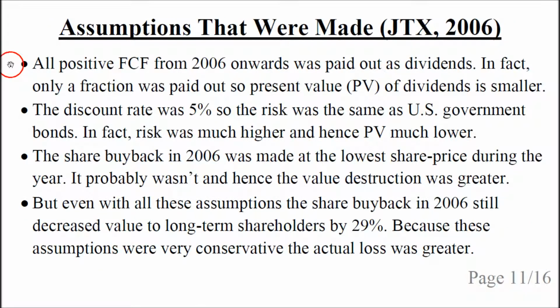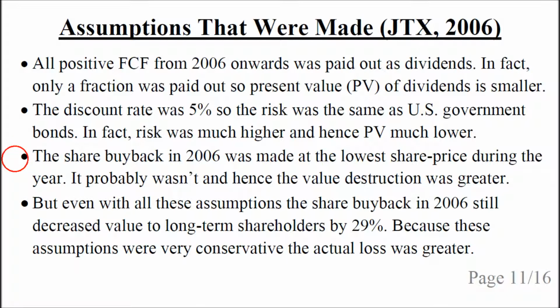We made a number of assumptions in these calculations. We first assumed that all the positive free cash flow from 2006 and onwards was paid out as dividends. In fact, only a fraction of the free cash flow was paid out, so the present value of dividends was much smaller than the number we used. And this means that the value destruction from the share buyback was much greater. The discount rate we used was 5%, which means that the risk was the same as US government bonds, but in fact the risk was much greater, and hence the present value was much lower, and again the share buyback destroyed much more value than in our calculations.